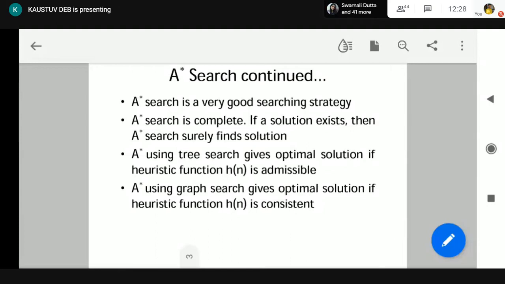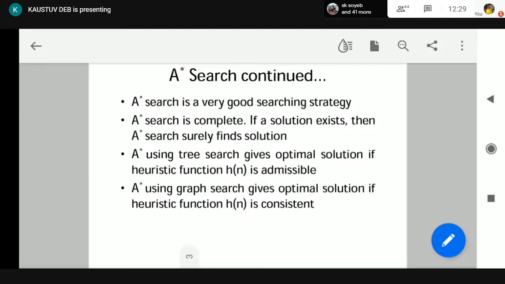Okay, is it okay with you? If you have any question, then ask me, because this search is very important. Hello, if anyone is having any question, ask me. Otherwise I'll move to the next topic. If you have any query about A star search, ask me. Is it okay? Yes, sir. So I am moving to the next topic.